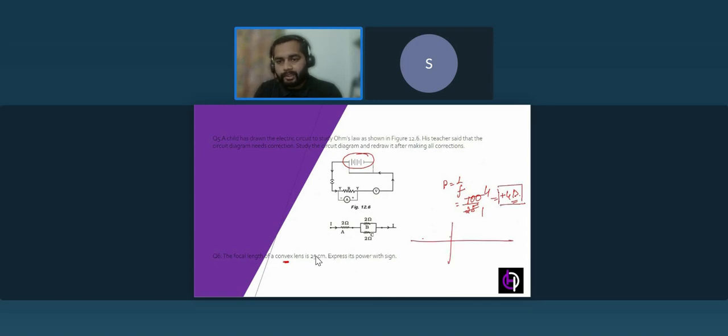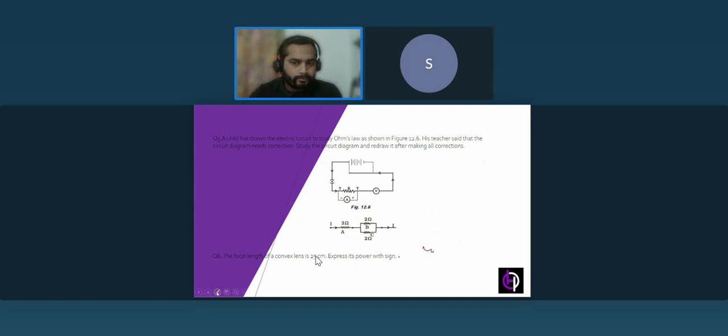If we see the sign convention here, we have the convex lens, isn't it? For concave, it will be negative.